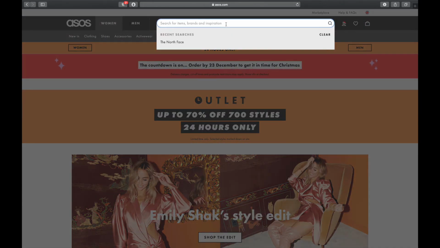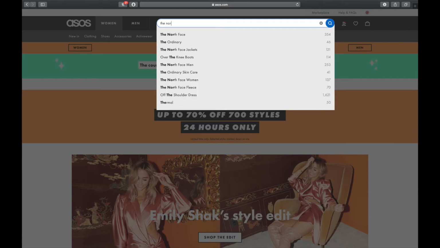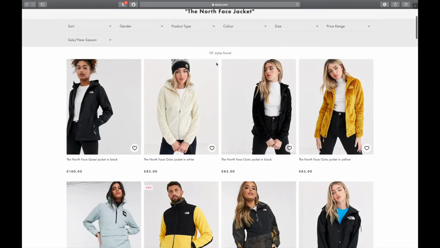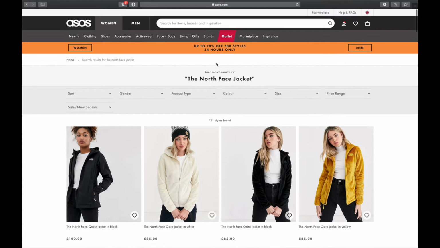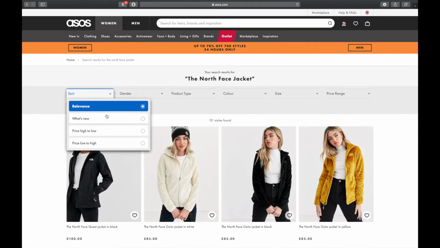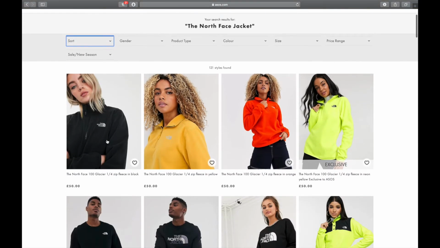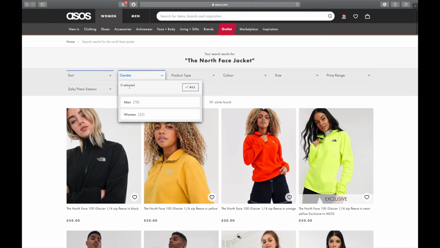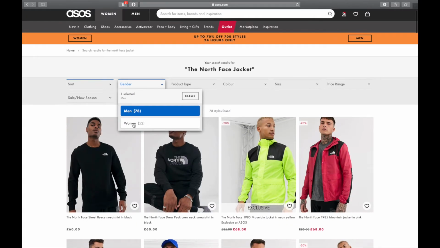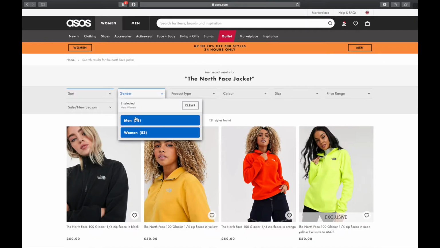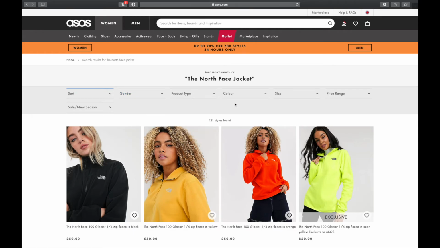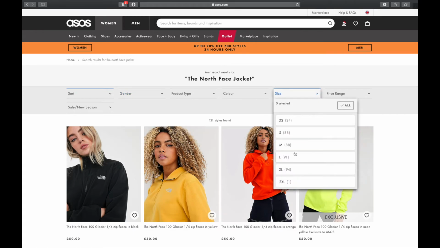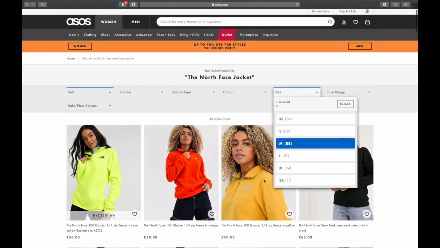On the Asos website, you can easily use the search engine to find out what you want. For example, I type in the North Face brand name and jacket. They will show me all the related products. But if there's too much to confuse you, you can use the sort engine to sort by price or by the date they were released. You can also use the filter engine to filter the gender, the product type, the color, the size, and the price range. For example, I choose medium size to find out what I really want to buy.